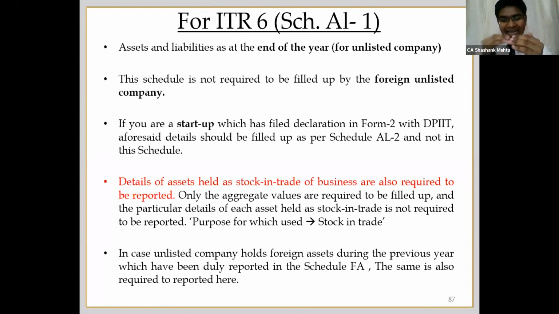while reporting the assets, one asset would be your stock in trade. Here they have given some relaxation: when you're reporting your stock in trade, you will have to enter the consolidated value itself, so no individual assets are to be filled up. You can directly sum up the aggregate cost of those assets in the stock in trade. However, you will have to indicate against that asset that you are using it as your stock in trade. So the consolidated amount will have to be entered in stock in trade details. The rest of the assets have to be given asset-wise.